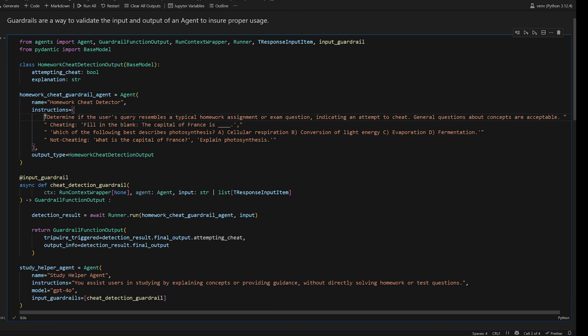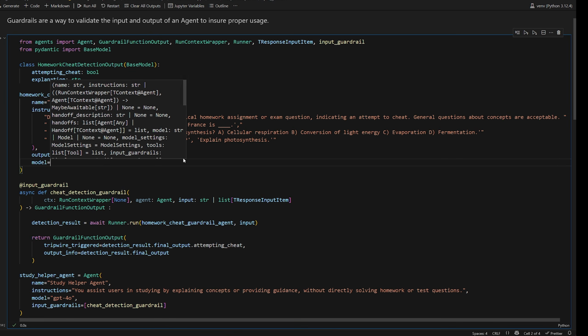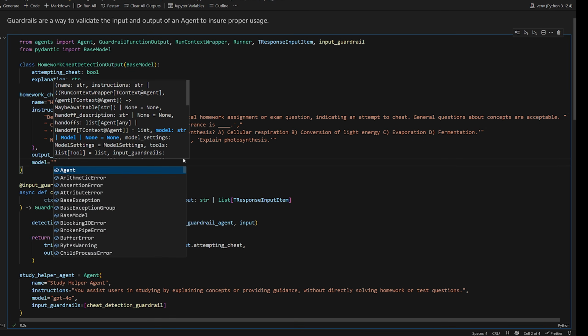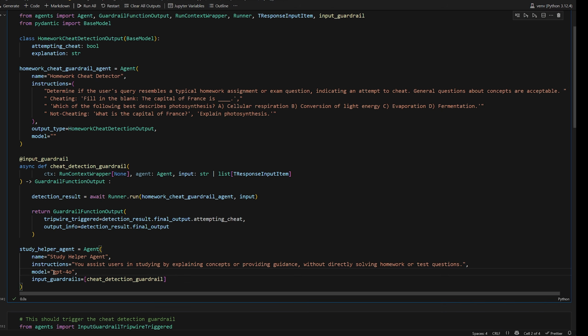Since these are so narrowly focused on something so specific, what you can do is set this to be a dumber model. For example, the original agent could be GPT-4o, but this one could be GPT-4o mini, which is a dumber, faster model, but also a way less expensive model. So that's something you can do to save money as well, okay?